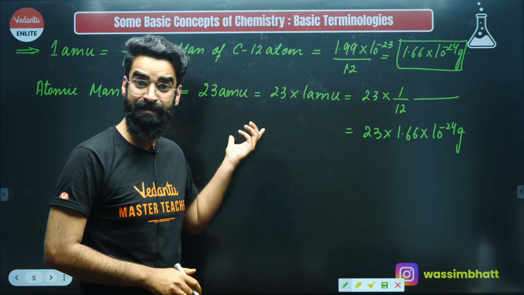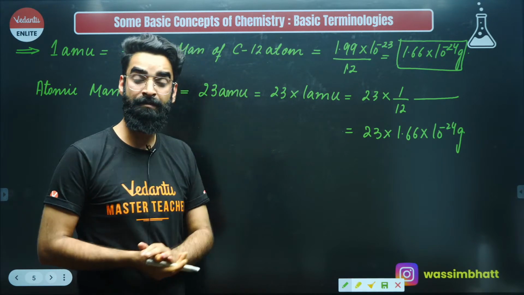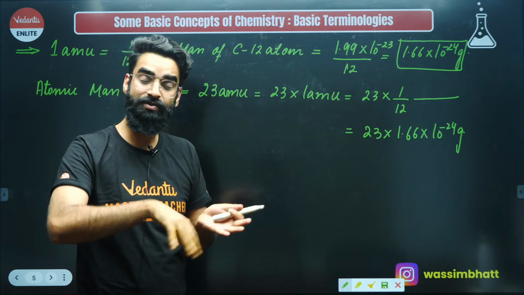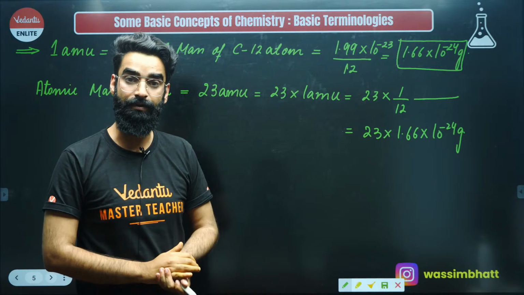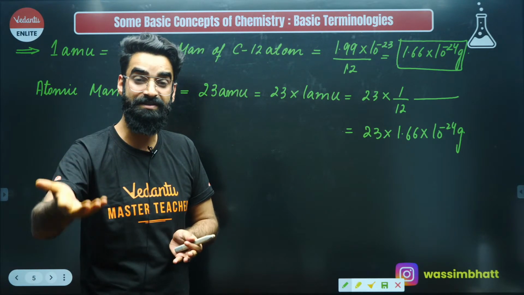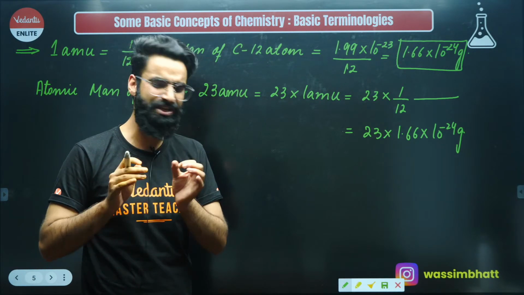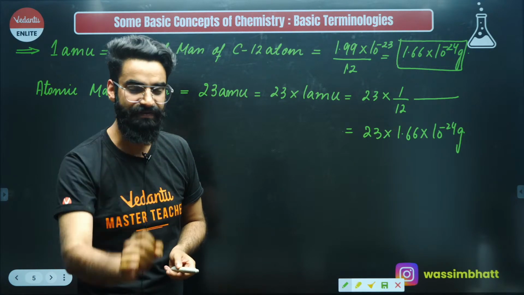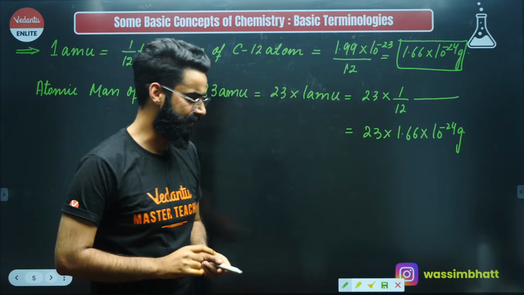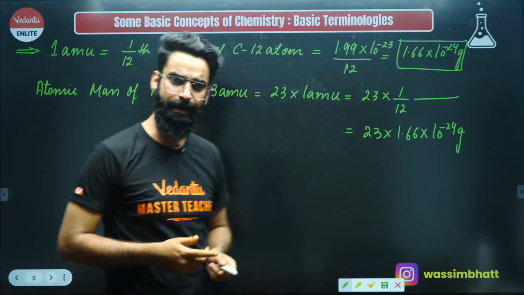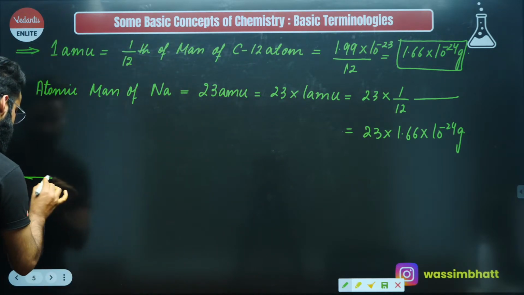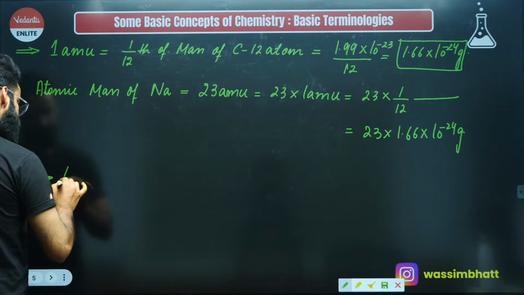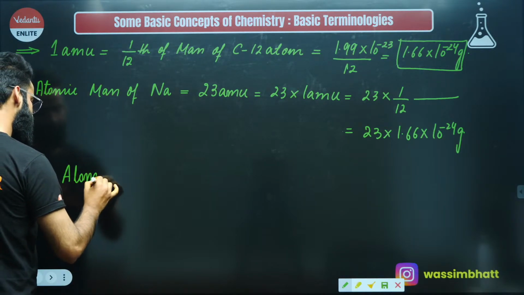You got to know a few minutes back that one oxygen atom is 16 times heavier than 1 AMU, one nitrogen atom is 14 times heavier than 1 AMU, and one sodium atom is 23 times heavier than 1 AMU. So atomic mass is just the number which tells us how many times an atom of an element is heavier than 1/12 of the mass of a carbon-12 atom, which we call 1 AMU as well. I'll write one more quick definition, and I want you to take note of it as well. So I'm writing something like this.